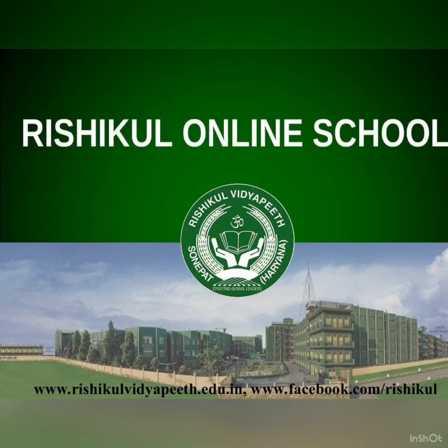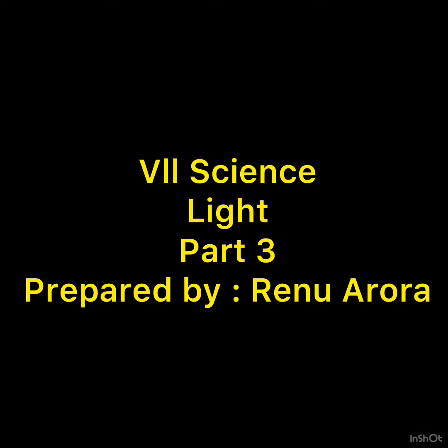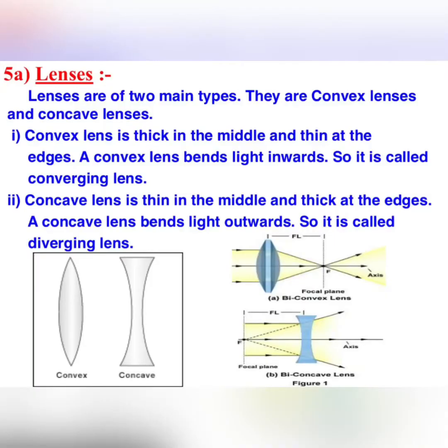In this module, we will discuss splitting of white light into 7 colors and merging of 7 colors into white light. Dear students, in the previous module, we have discussed lenses are of two types, convex lens and concave lens.